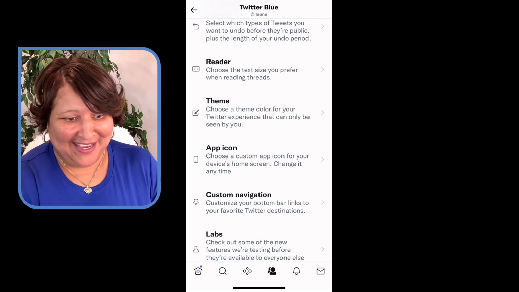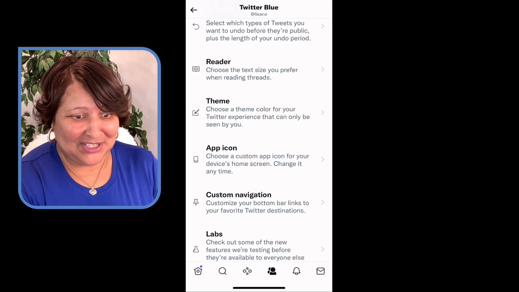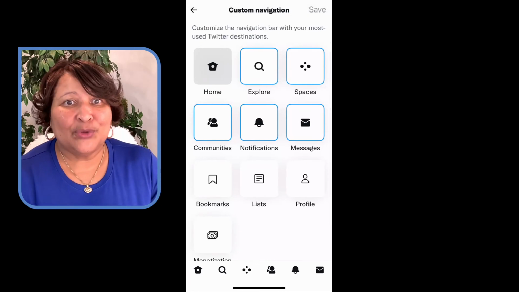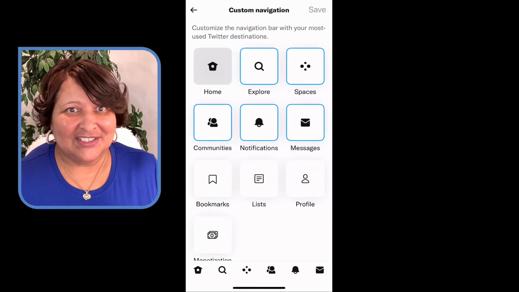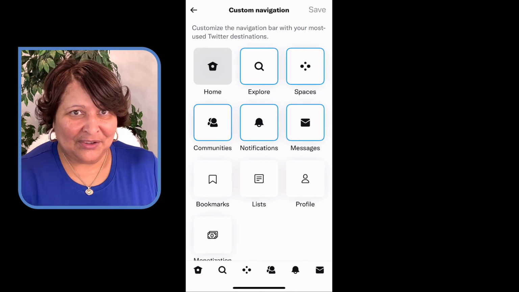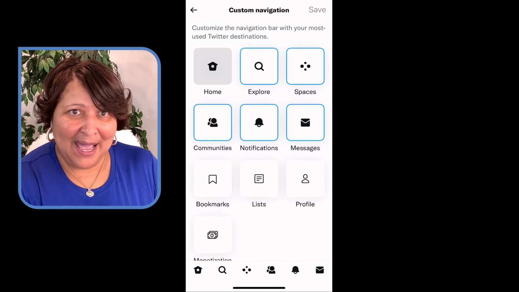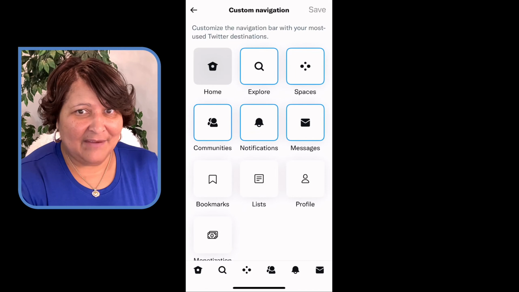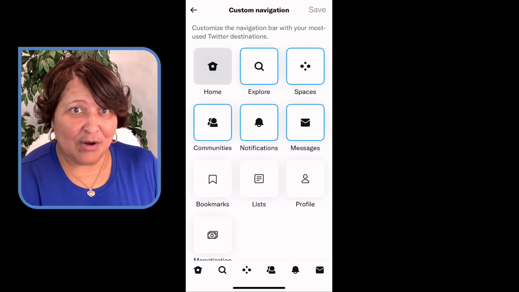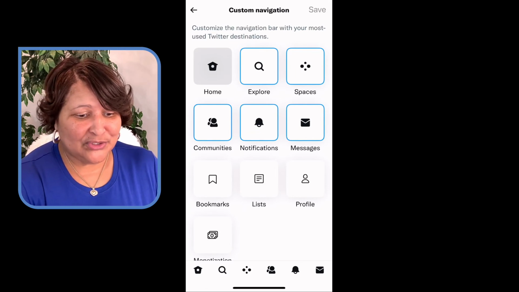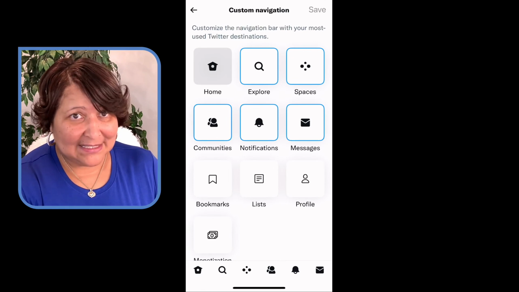So, next, custom navigation. This was the part that got me stuck and said, oh, I better change one of my other accounts. So, what do they mean by custom navigation? This is super important. Those little buttons down at the bottom. So, right now I have home. Let's look at the bottom row. Okay. I have home, search, the Twitter spaces.